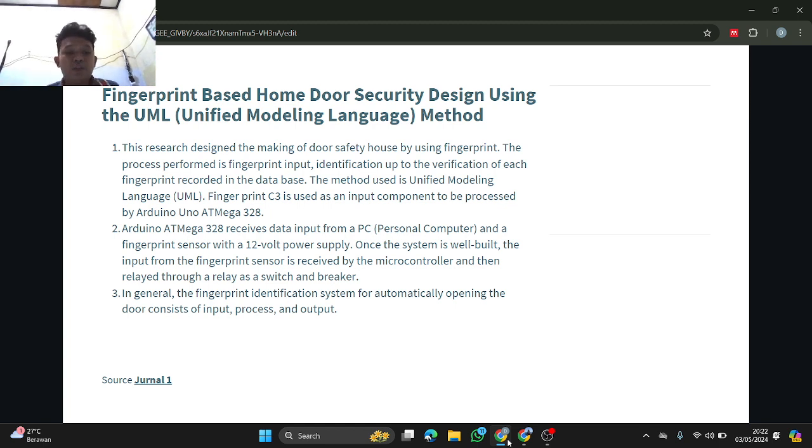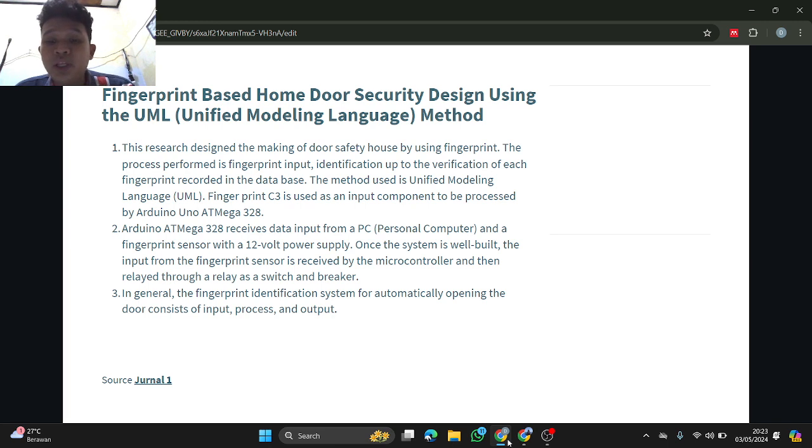In general, the fingerprint identification system for automatically opening doors consists of input, process, and output. The input sensor is specifically an R3 sensor. The processing part of the system is Arduino Uno ATmega 328 with the assistance of a personal computer. The output part uses a relay to operate a DC motor, specifically using a solenoid.